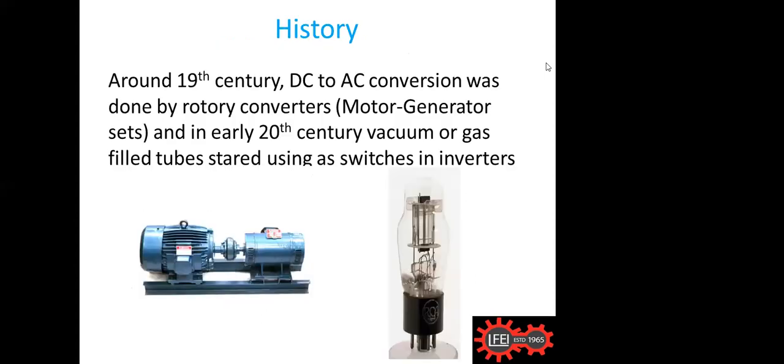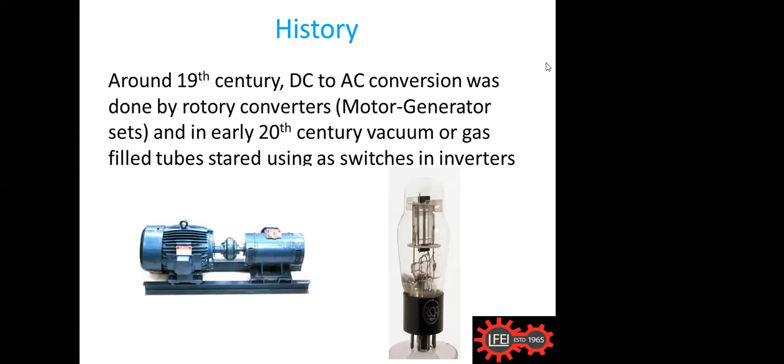Before going to the inverters, we must know a little bit of history regarding inverters. We know that if you give a DC power supply, it converts to an AC. In olden times, to make this conversion we were using an MG set, a motor generator set.